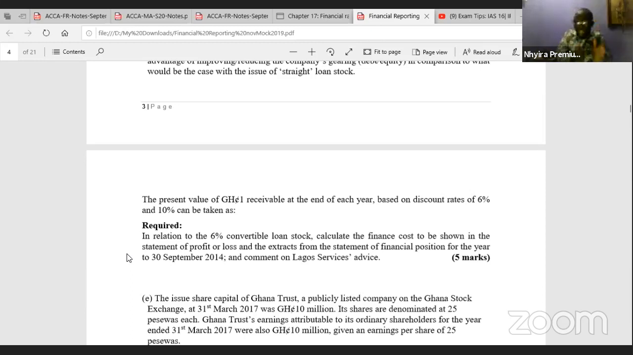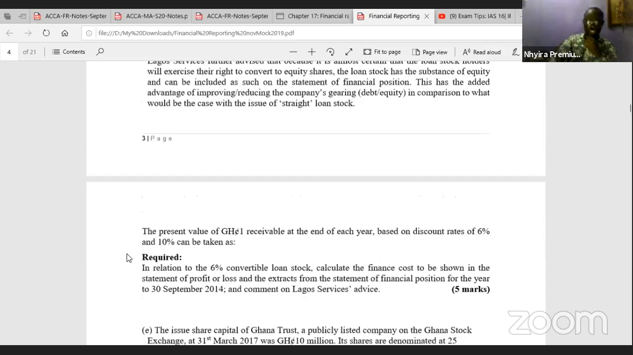Again, when reading the requirement, you must understand closely what you are supposed to do so that you don't do half and think you will get the whole marks. Because if you do the income statement without the statement of financial position and without commenting on the advice, then you won't get the whole 5 marks. That is why it is very important for you to go through the requirement.